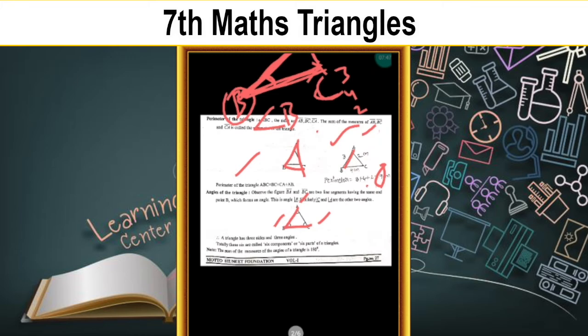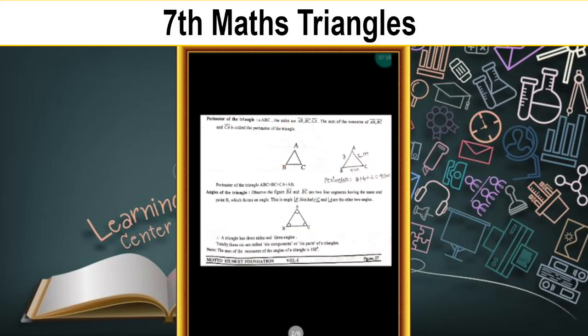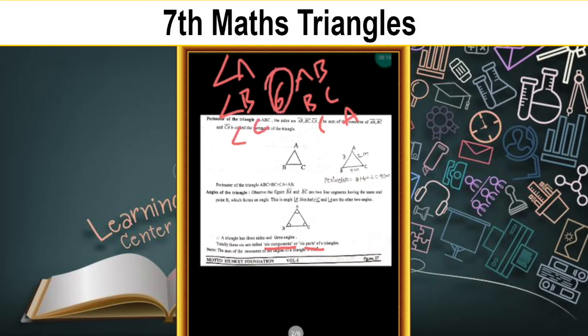Totally these six are called six components or six parts of a triangle. What are those six? Three sides and three angles, children. What are the three sides? AB, BC, CA. These are the three sides. Angle A, angle B, angle C. These are the three angles. Totally these six components are called six parts of the triangle.